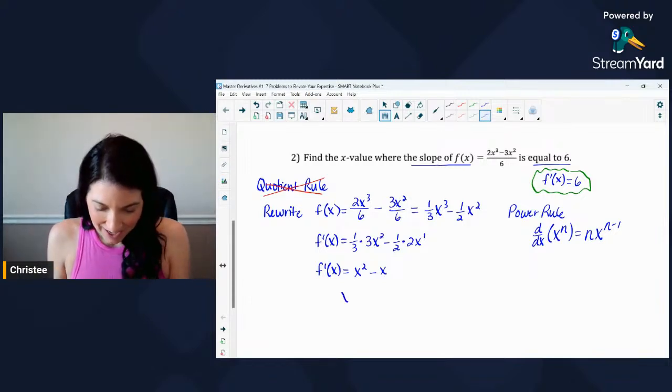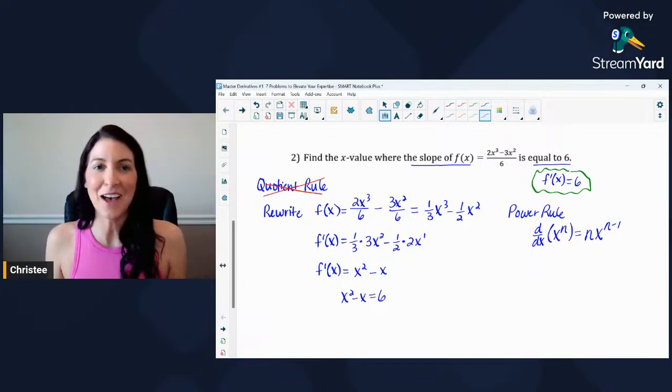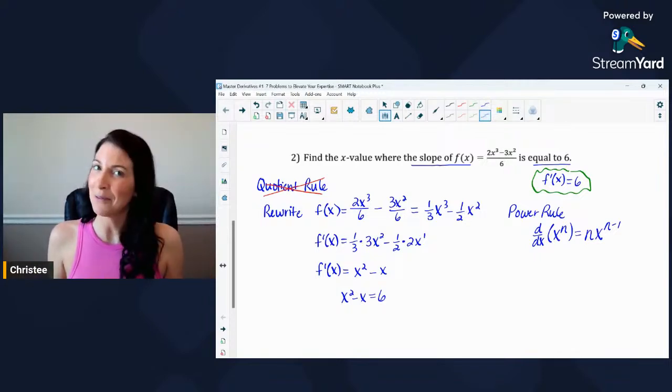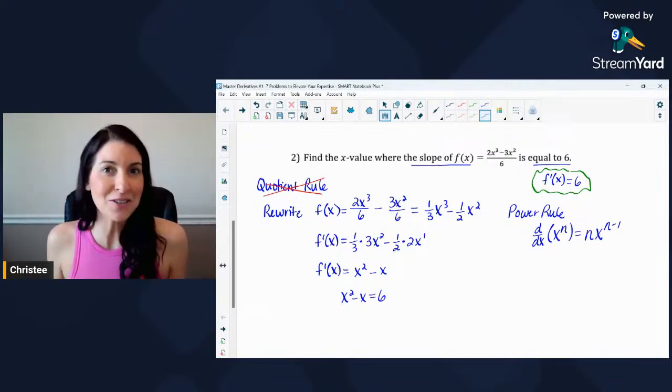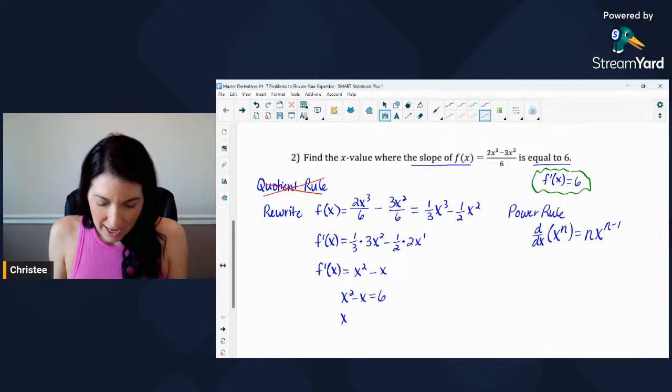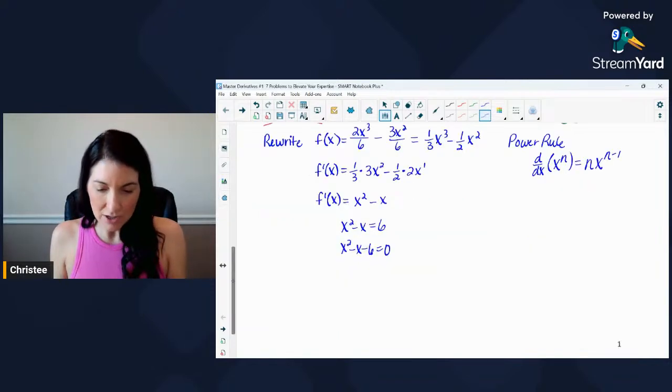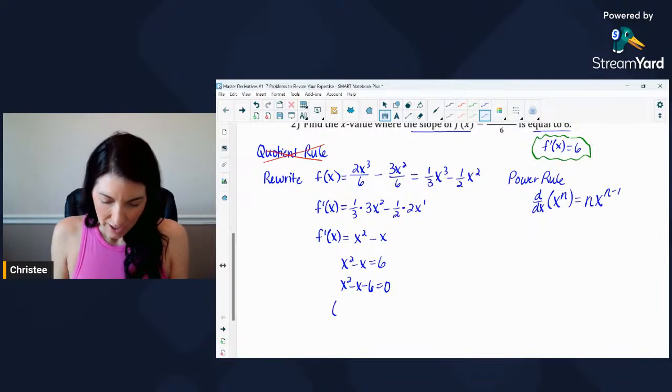So what I'm going to do is I'm going to set that derivative equal to 6, which is what I kind of identified as I read the original question, what I need to do. And here we do. We have an algebraic equation. We actually have a quadratic equation. And so for this, I'm going to subtract the 6 over and solve this quadratic by factoring.